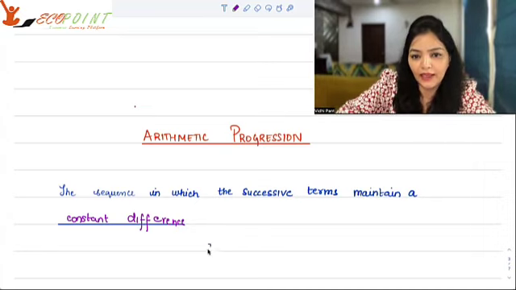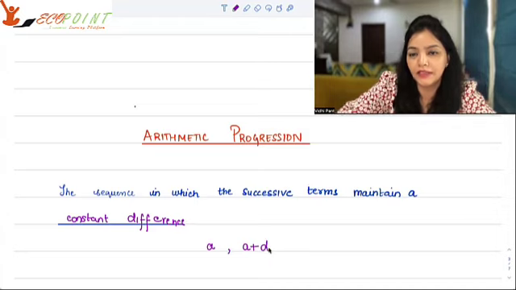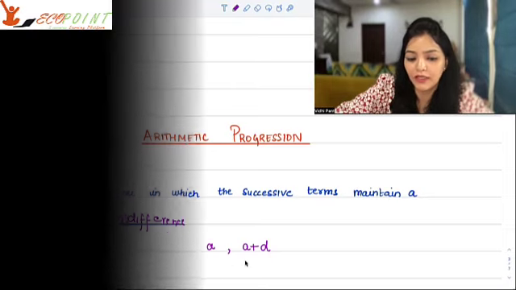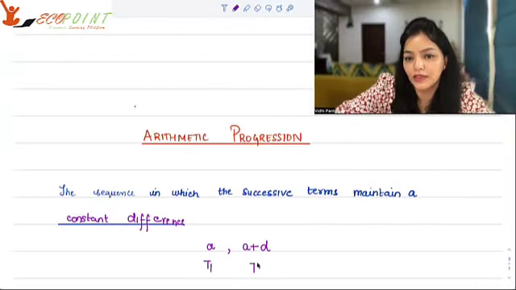Consider A, the first term is A. The second term, if I say, is A plus D. So what just happened? We have added D to A and we got our second term, which basically means that this is my term 1, this is my term 2.